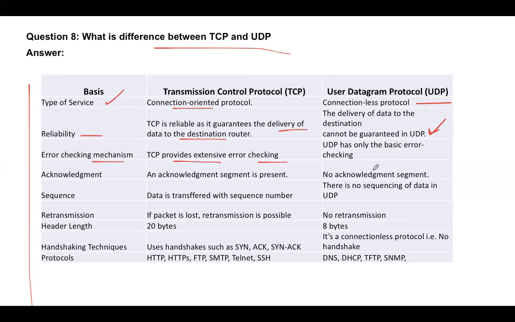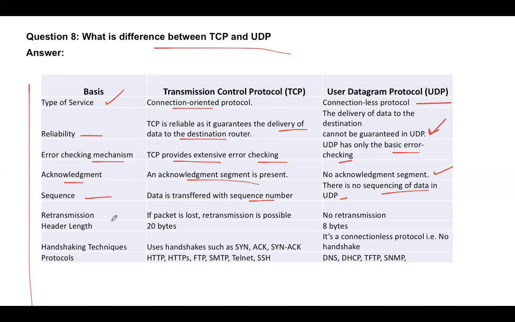Though UDP also has basic error checking. Acknowledgement segment is present in TCP: the acknowledgement is sent once the data is received, but in UDP there is no acknowledgement. Sequencing: there are sequence numbers in TCP, and data is transferred with the sequence number, which we have seen. There is no sequencing of data in UDP.